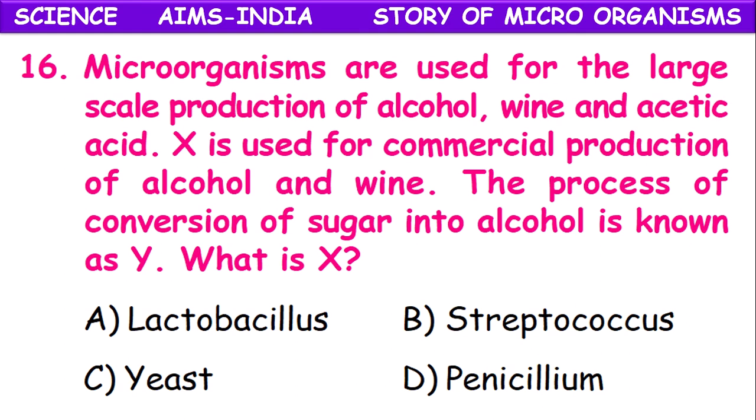Microorganisms are used for the large scale production of alcohol, wine, and acetic acid. Here X is used for commercial production of alcohol and wine. The process of conversion of sugar into alcohol is known as Y. What is X term and what is Y term? The Y term is nothing but fermentation.